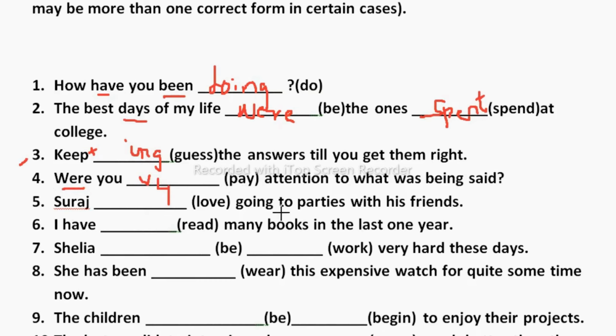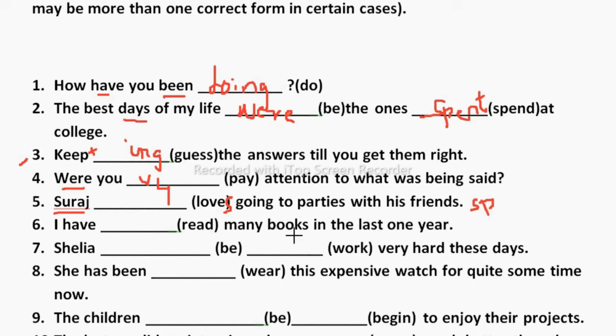Suraj dash going to parties with his friends. Now here we are talking about a habitual act of Suraj. So that's why it comes under simple present tense. In simple present tense, because it is singular, we need to add s here. Suraj loves going to parties with his friends, because it is simple present, which is a habitual act. Now let's move to the next one.